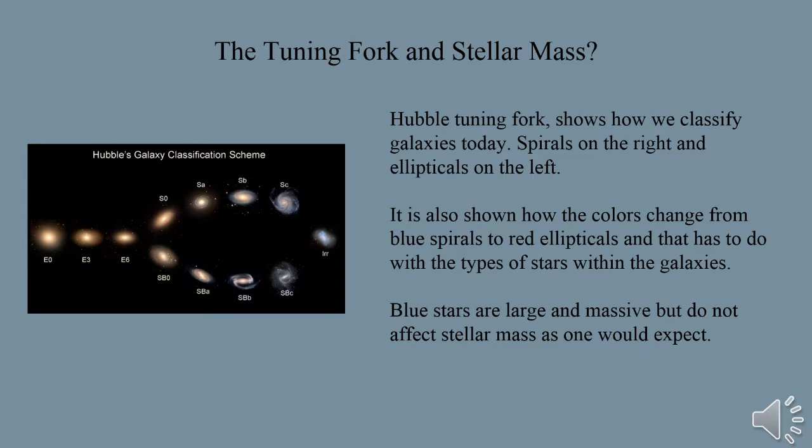This image shows a Hubble tuning fork, which is used to identify and classify if a galaxy is elliptical or spiral. It is seen through this image that the color of a galaxy changes with the type of galaxy. A spiral is blue, and an elliptical is red. The change in color is due to the type of stars within the galaxy. Blue stars are large and massive, but they do not have as much of an effect on the stellar mass as we had originally expected.